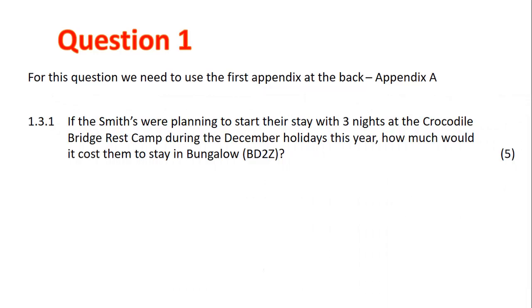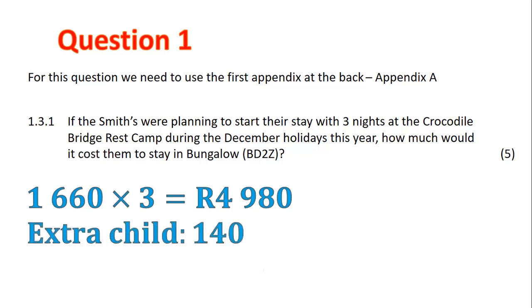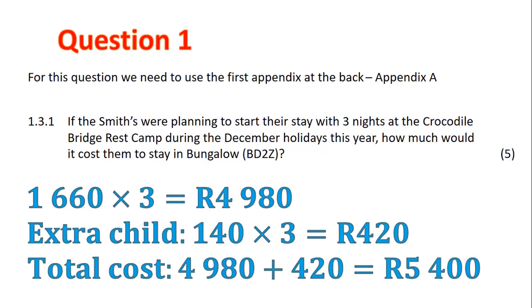Here is the question again. So we start off with 1,660, which is the cost of the chalet. Then it's times 3 because it's for 3 nights, which gives us 4,980. Then we have to remember their extra child, which is 140 Rand a night. We multiply that by 3 for the 3 nights and then get 420. Finally, we add them together to get our final cost of 5,400 Rand for the accommodation.